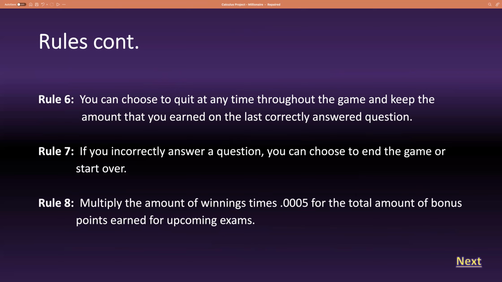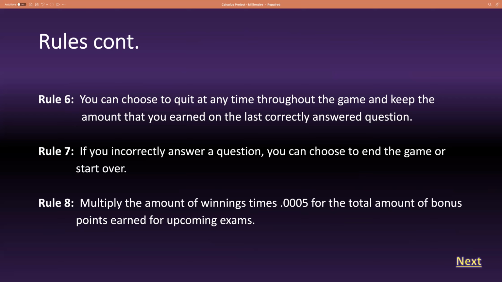Rule number 7, if you incorrectly answer a question, well, guess what happens? Yeah, the game is over. Obviously, as we just mentioned, after 5 you get $1,000, and after 10 correctly answered questions, you get $32,000, but the game is still over if you miss a question. There will be an option in the box that pops up that gives you the ability to replay the game, or you can just end the game altogether.